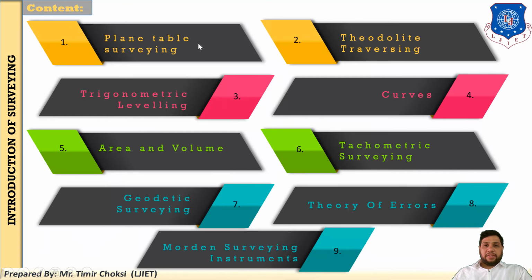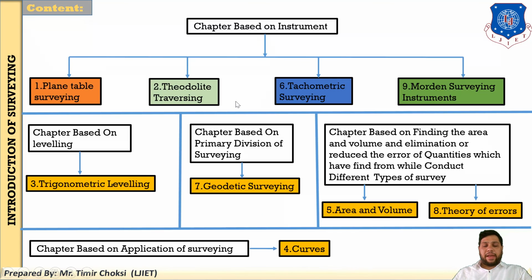Now our syllabus content: the plane table survey, second chapter theodolite, trigonometric leveling, curves, area and volume, tachymetric surveying, geodetic surveying, theory of error, and last is the modern surveying instrument. In the syllabus, there are 9 chapters in a particular survey. So how to remember? I have given some summary so you clearly understand the content of the survey.